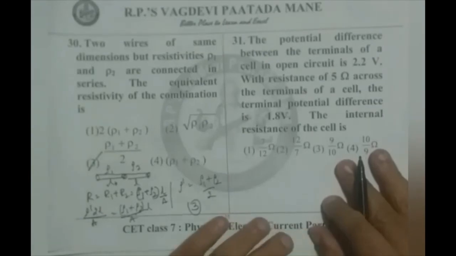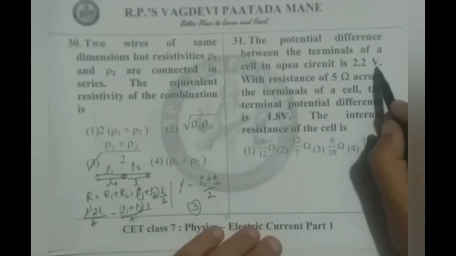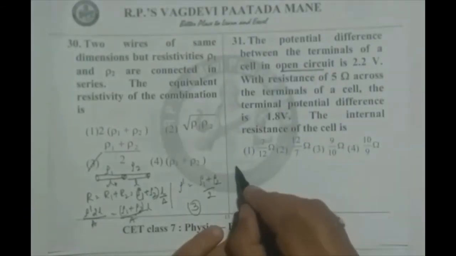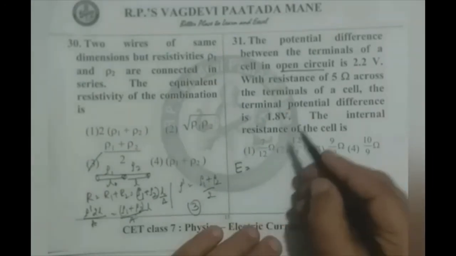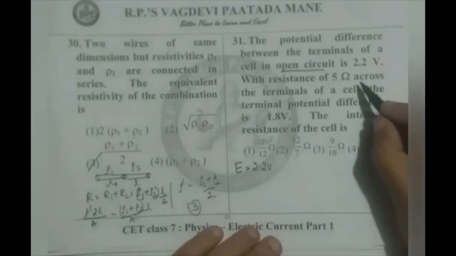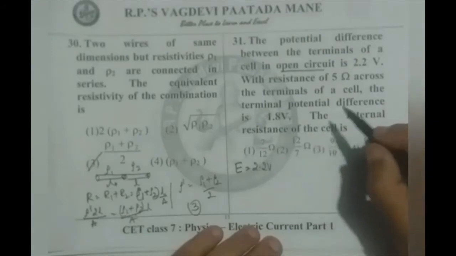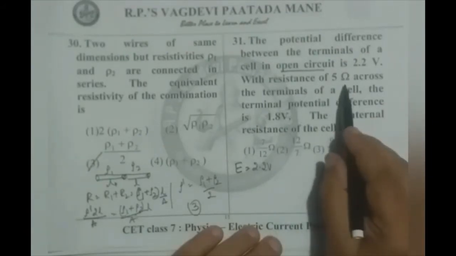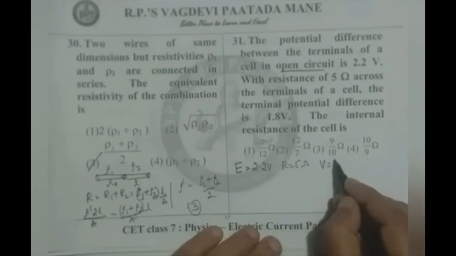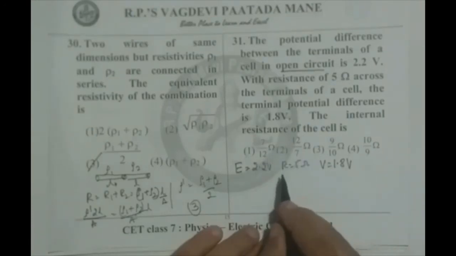The potential difference between terminals of a cell in the open circuit is 2.2 volts. Observe, it is the open circuit, 2.2. That means EMF. Open circuit potential difference is nothing but EMF, 2.2 volts. With a resistance 5 ohm across the terminals of the cell, potential difference 1.8. Say when a resistance of 5 ohm is connected, terminal potential difference V is 1.8 volt. The internal resistance is asked.